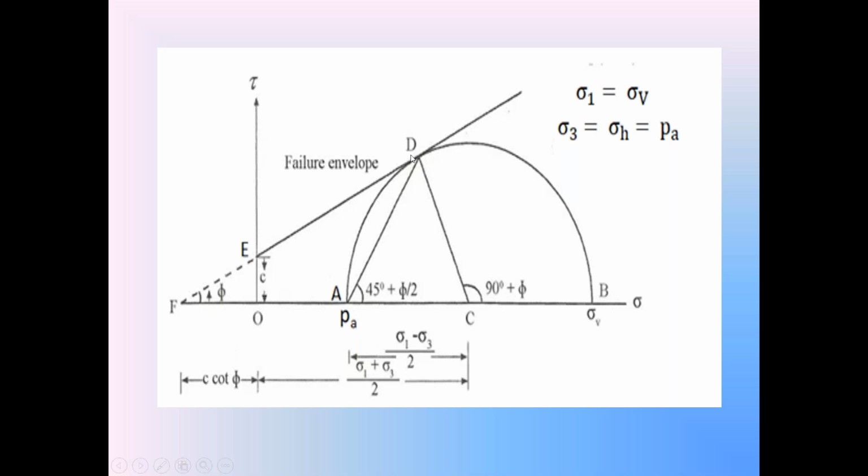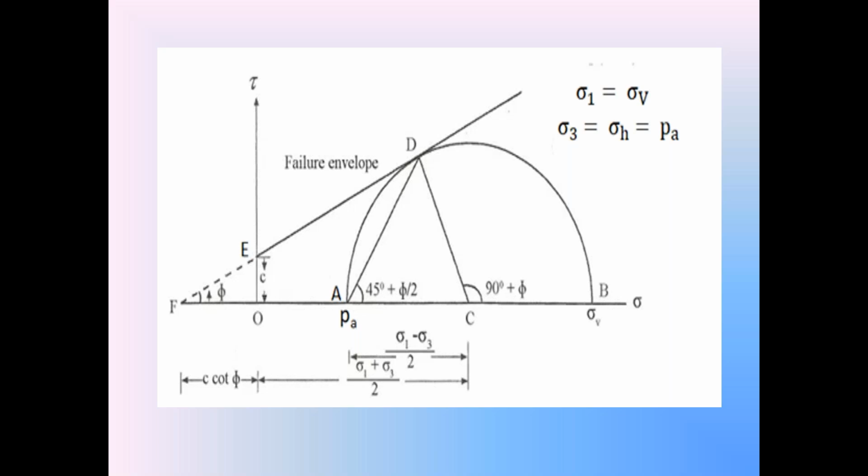First extend. What is the straight line ED? The failure envelope. Extend this straight line ED in the backward direction. Let this straight line ED extended in the backward direction meet the x-axis at point F. What is that x-axis? The normal stress axis, the sigma axis. Let that failure envelope ED touch the sigma axis at point F.